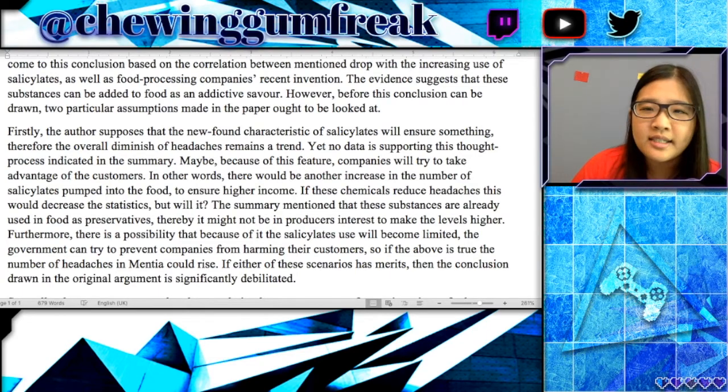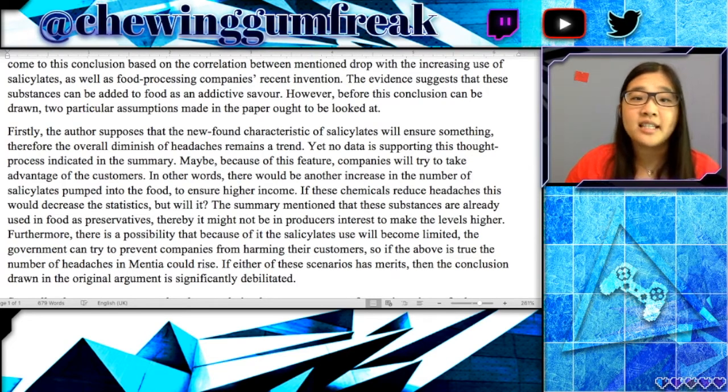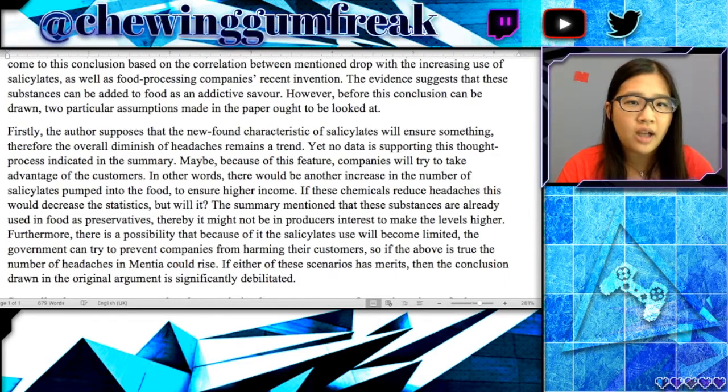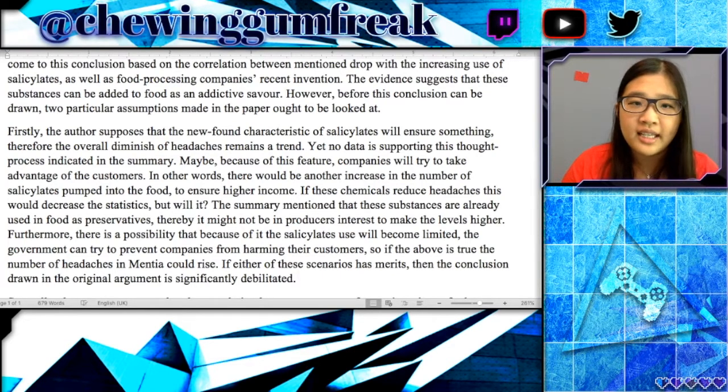Here, I can see a good attempt by our test taker to argue essentially that the finding about salicylates is going to have some sort of effect on the number of salicylates in food. I think this is definitely something that the author of the argument is trying to make as well.